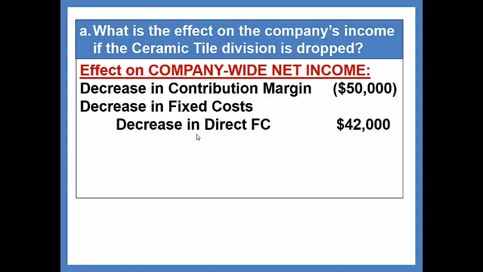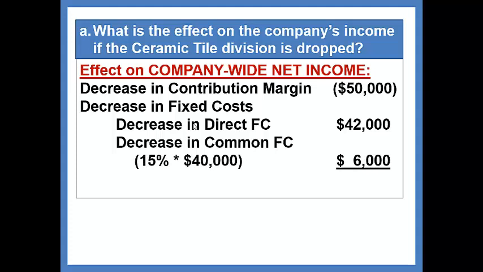Now the common fixed costs that were assigned to the ceramic tile division were $20,000. And we are going to decrease common fixed costs by 15%, but when you look at this, that is 15% of the total common fixed cost of $40,000. Remember that $20,000 allocation was simply an arbitrary allocation that said half of all common costs will be allocated to each of our two divisions.